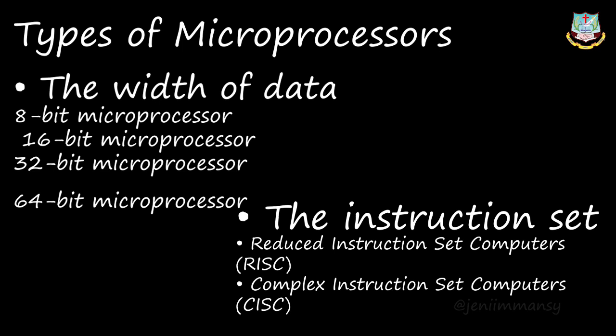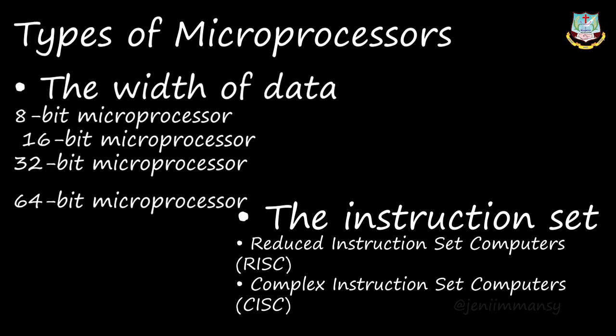The examples of RISC processors are Pentium 4, Intel P6, AMD K6 and K7. Some of the examples of CISC processors are Intel 386 and 486, Pentium 2 and 3, and Motorola 68000. So these are the examples of RISC and CISC processors.